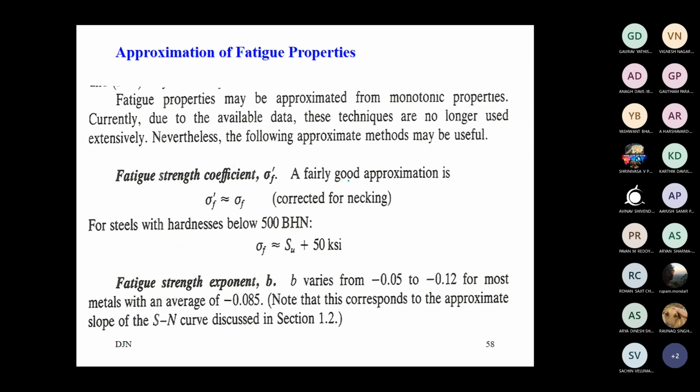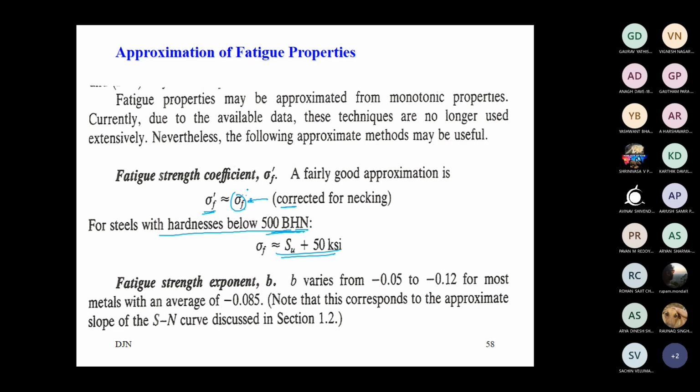Fine. So fatigue strength coefficient, epsilon f dash. In the absence of data, we will assume Su plus 50 ksi for steels with hardness below 500 BHN. This is important. If the steel is above 500 BHN, Brinell hardness number, you know, in your strength of material laboratory, you have used that. We assume that true fracture strength is almost equivalent to the fracture strength corrected for the necking. This fracture strength is engineering, but we will correct it for the necking and obtain that.